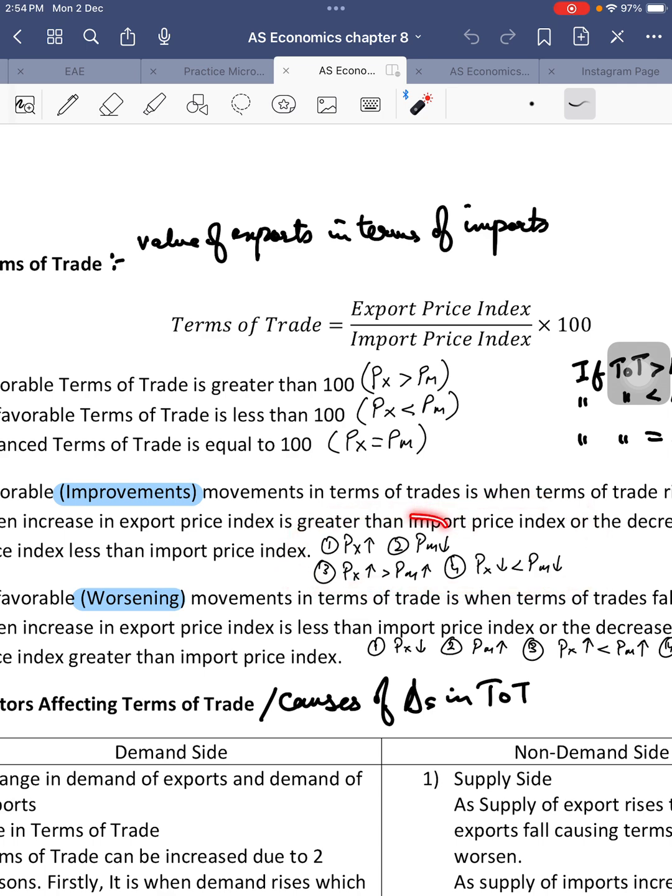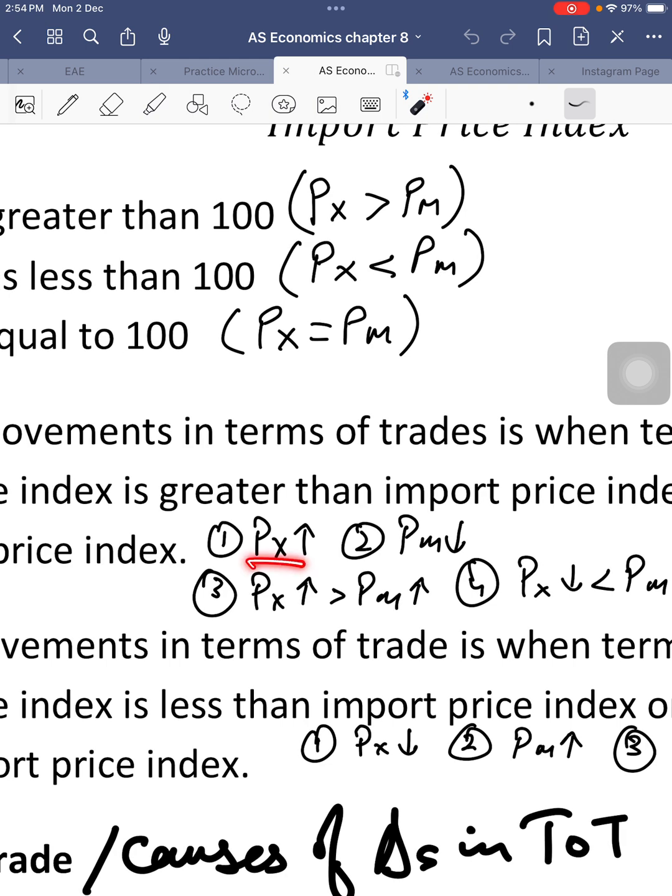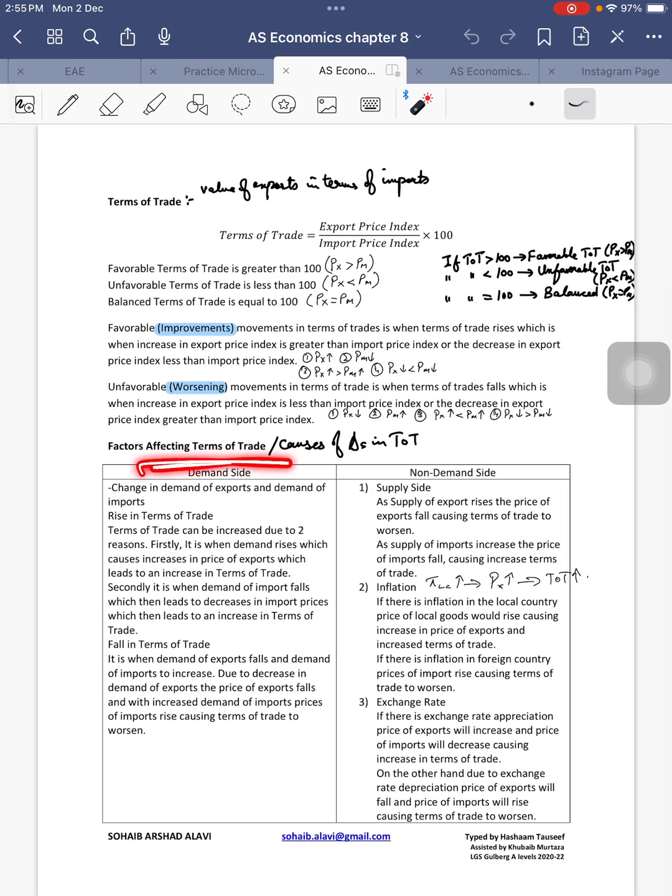And again, what are the reasons behind their changes? Obviously, we'll focus on these two more often than the other two reasons, right? So the question might be, when will the price of export increase and when will the price of import fall? We'll talk about that here in this table. So we'll talk about that in a minute, right? However, before moving to that part of the chapter or of that topic,